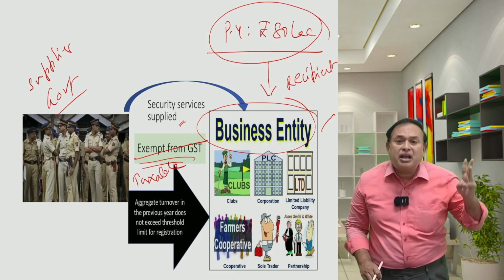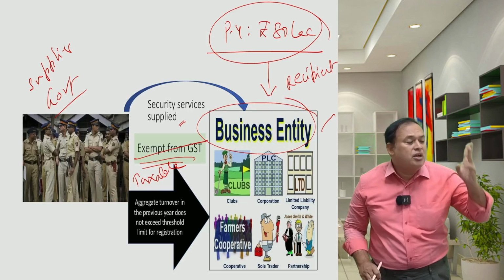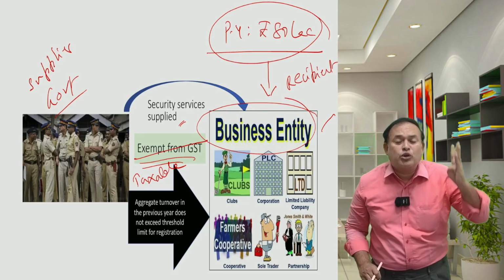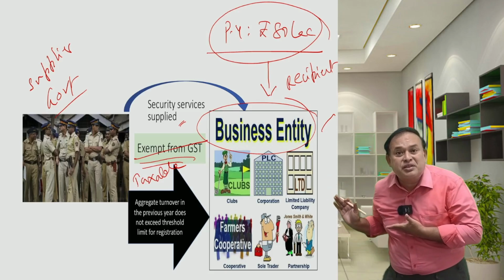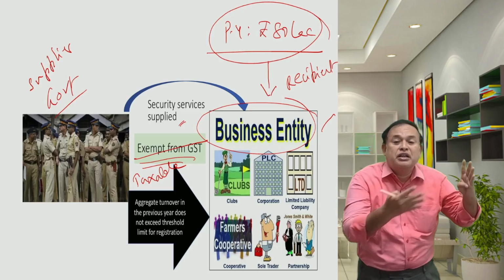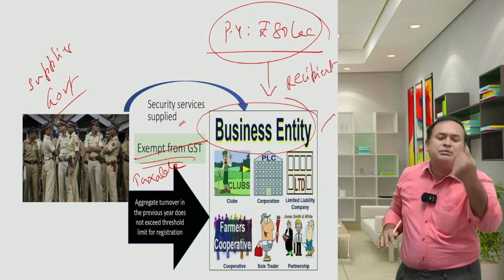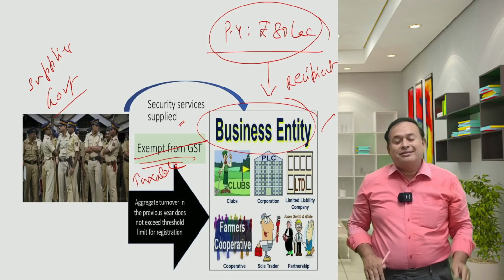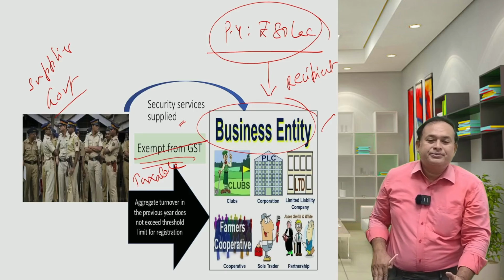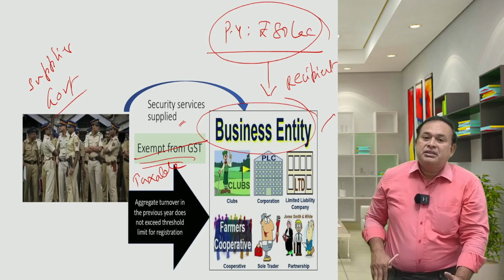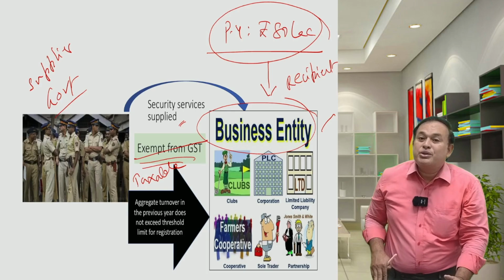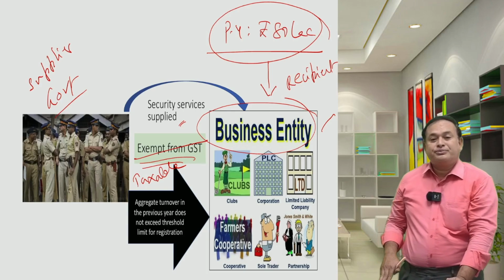Third category, transport of goods or passengers. Fourth one, renting of immovable property. Only four are covered under forward charge, sir. This is a security service, sir, which is not covered under these four. Therefore, taxable under RCM by default. This is what is required. Government sector is a very big sector, my dear, to bring into the taxation purview of the GST law.